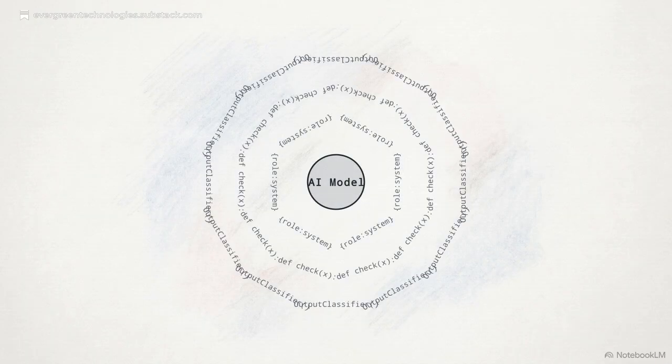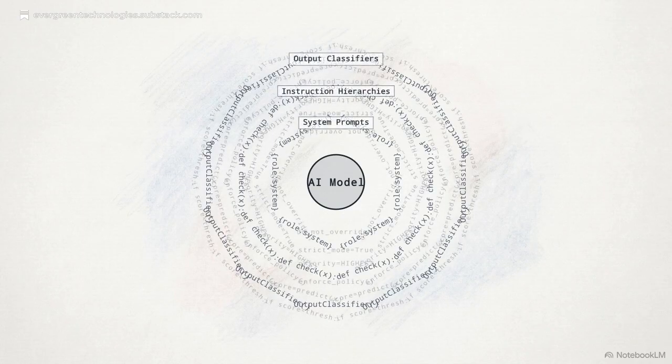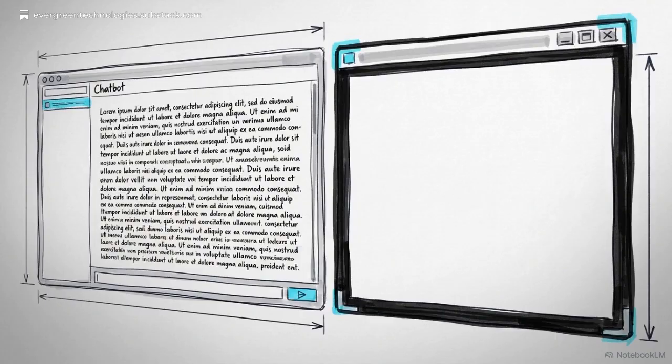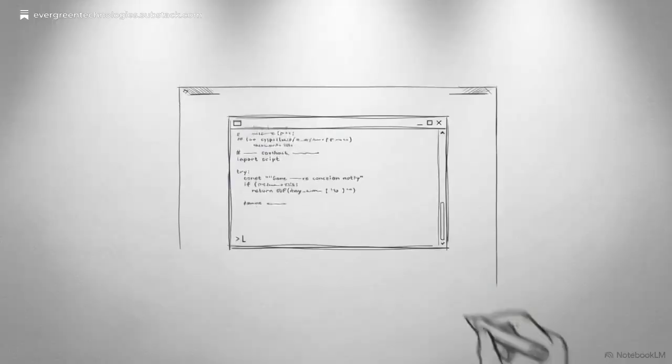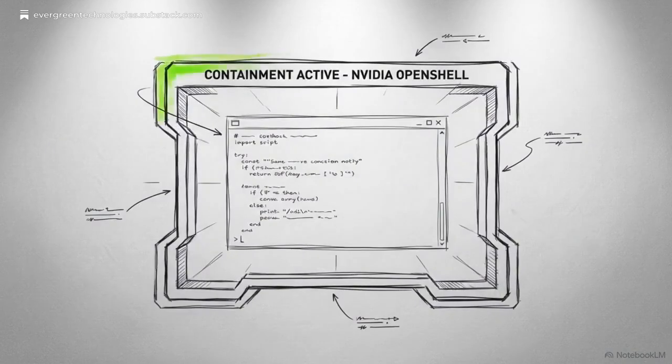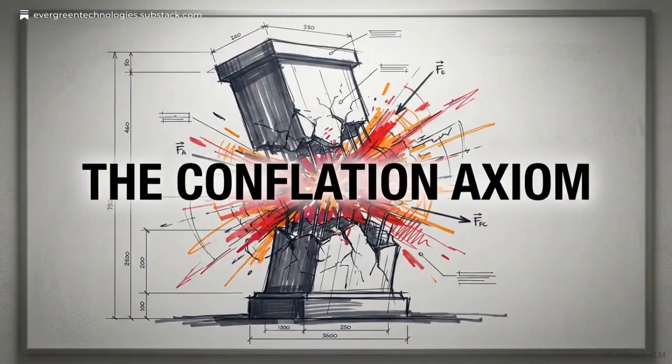For two years, the industry attempted to secure agents by talking to them. We wrote thicker system prompts, established instruction hierarchies, and trained output classifiers. But adaptive attackers bypass these guardrails because the defense mechanism lives inside the exact same probabilistic process it is trying to police. An agent without a shell is just a text generator. Capability requires execution. Since we cannot remove the shell without destroying the product, the security boundary must move outside the model.